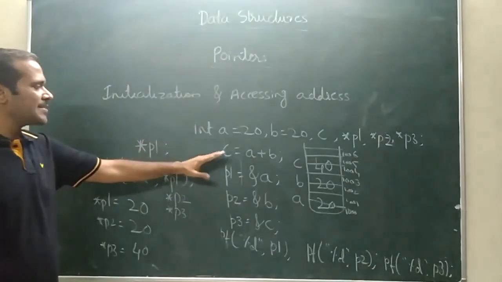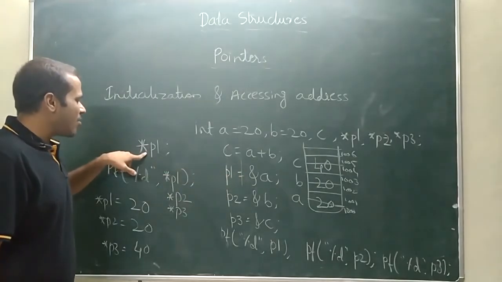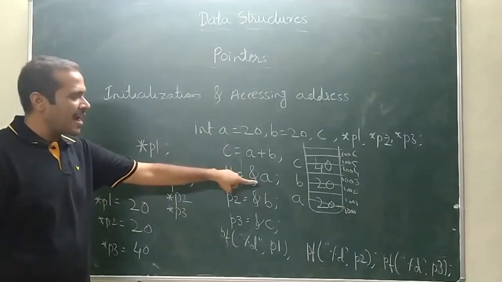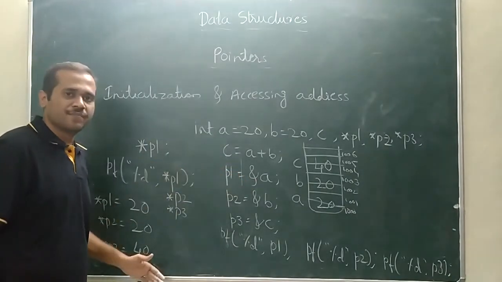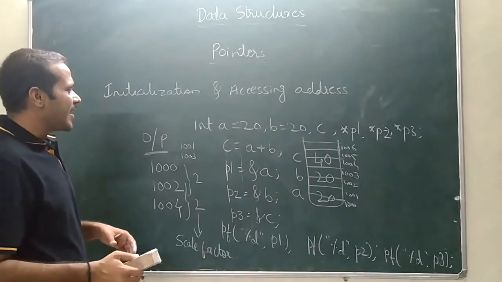So once we use ampersand, the address will be taken. If you use the star operator, the value stored at the address will be displayed. Okay. So this is about the initialization and accessing the addresses.